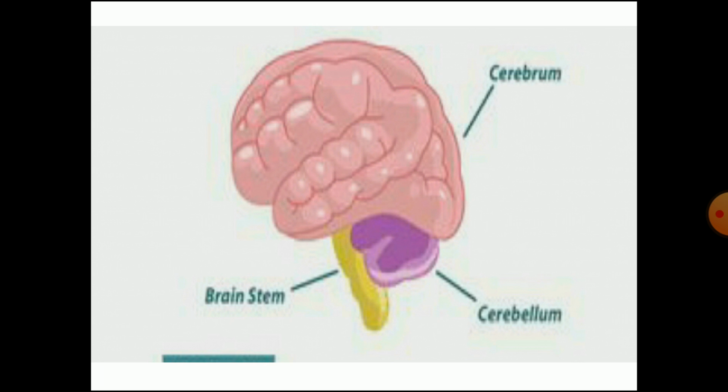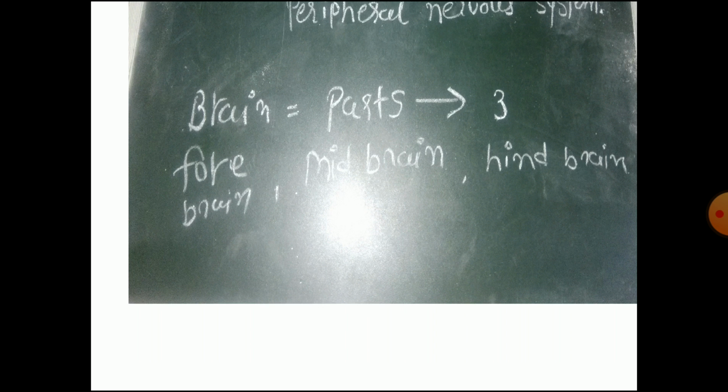Now basically brain has three major parts, the cerebrum, the cerebellum and the brainstem. So in this diagram, this is cerebrum. This is cerebellum which is purple color and the yellow color part that is brainstem. Brainstem has again three parts, that is pons and medulla oblongata. That we discuss later.